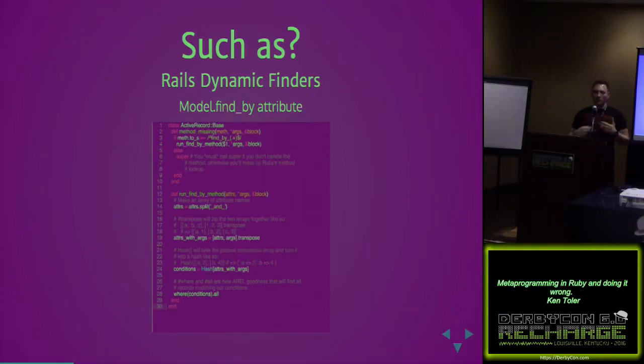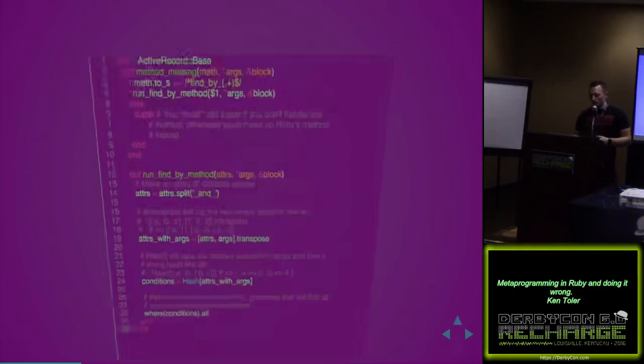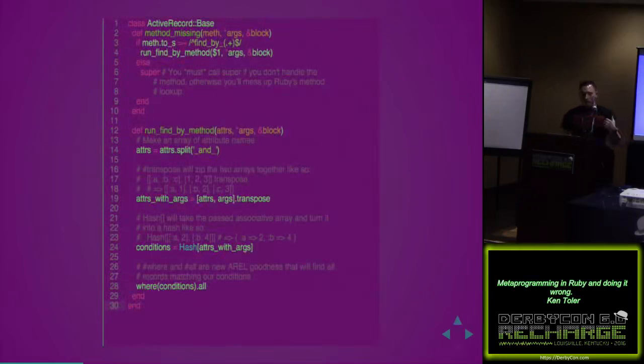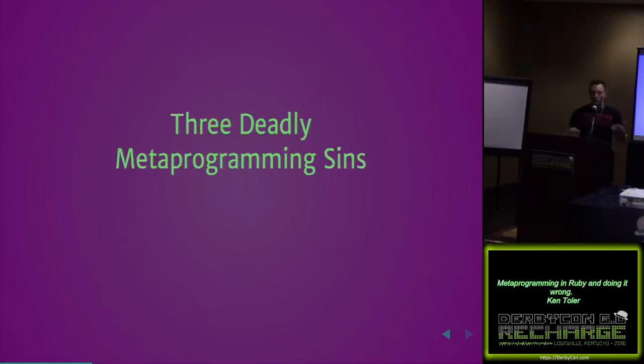I don't have to write any new code. I don't have to put anything else in the controller. It just works, right? It's that Rails magic that makes it really easy for folks to get up and running and to get these programs out the door. That's what it looks like, and if we have time, I will try to get into it in the tail end of the talk. So what are the 3 deadly metaprogramming sins? The first is send, the second is constantize, and the third is eval. I won't spend too much time on eval.